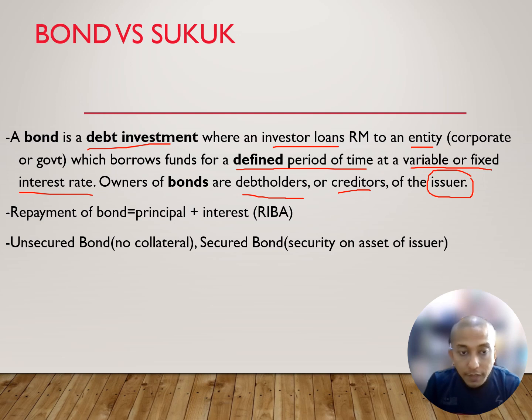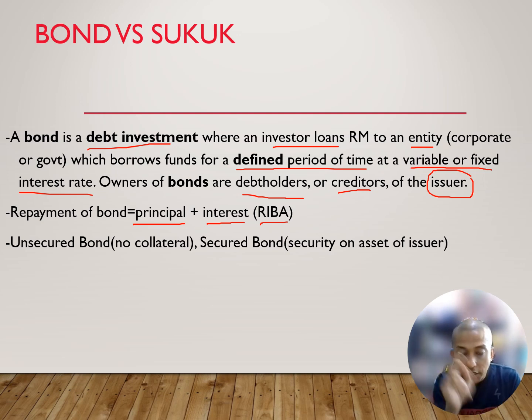Repayment of the bond after a certain period is the principal plus interest, and under Islamic rules we call this interest riba. An unsecured bond has no collateral, while a secured bond is backed by the security of the issuer's assets.